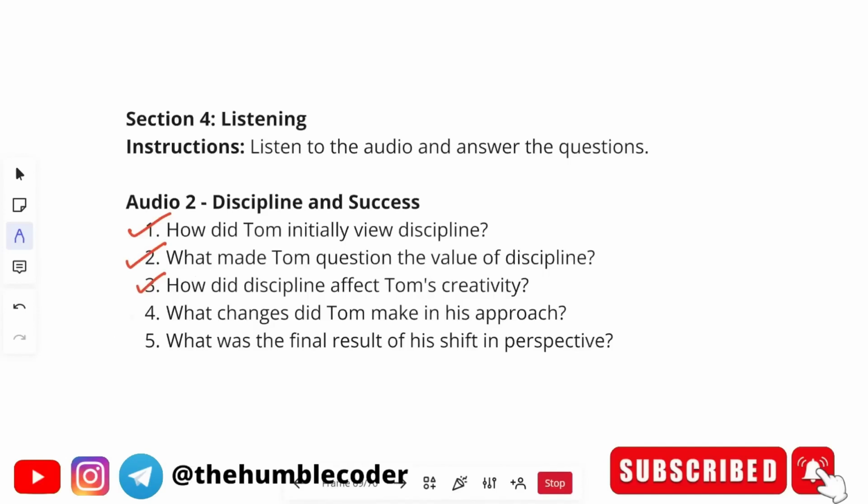Let's see the next question that we have here. What changes did Tom make in his approach? The correct answer will be, he adopted a more flexible approach, allowing space for innovation.